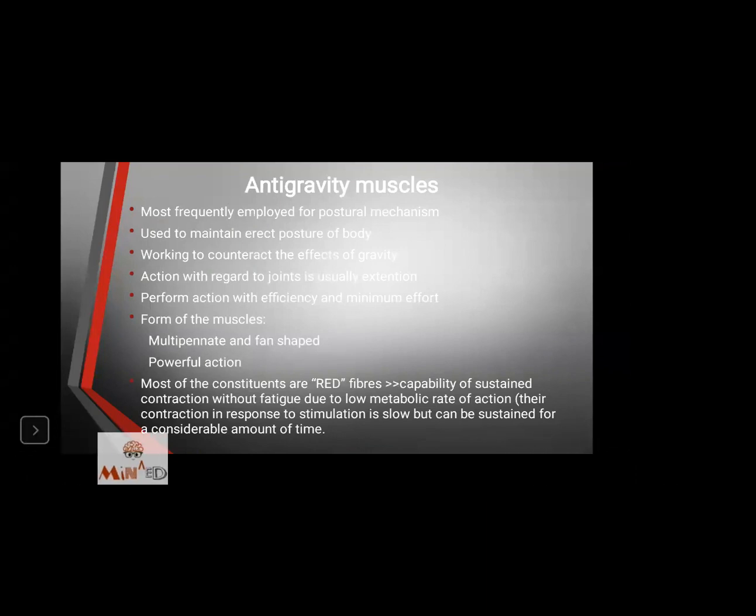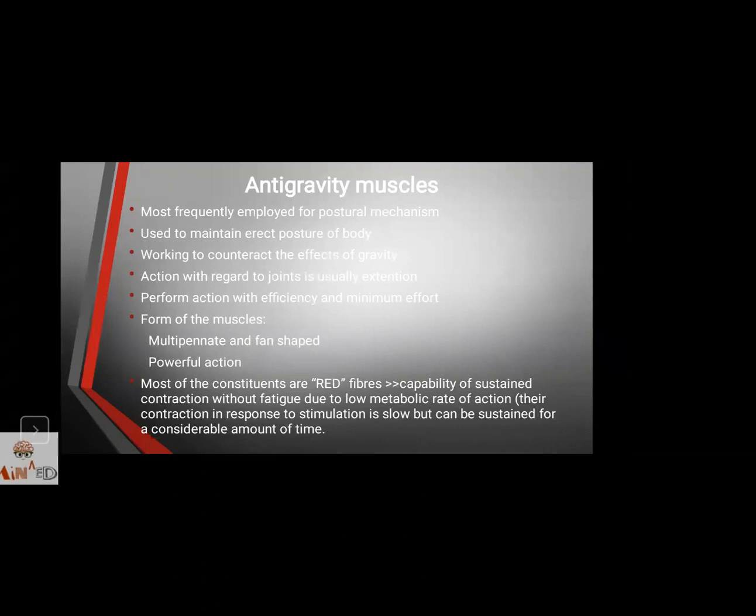If I'm trying to slouch down, I'm bending my trunk and just slouching on a couch. That is not an erect posture. When you are in an erect posture, your spine will be straight and all the muscles will be pulling you upwards towards the ceiling, towards the sky. Gravity will try to pull it down, but the anti-gravity muscles are always the ones which keep you upright. So remember this, whenever you are slouching down, you are making the anti-gravity property of your muscles useless.